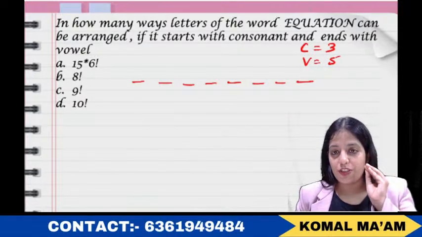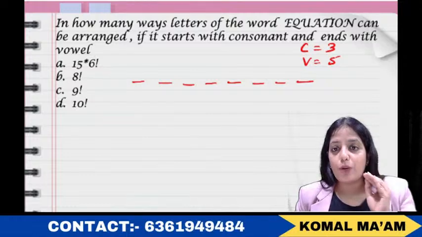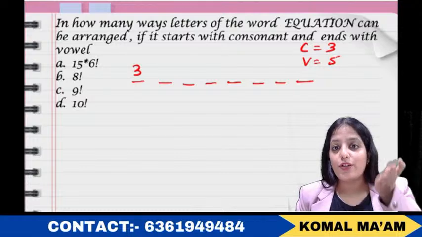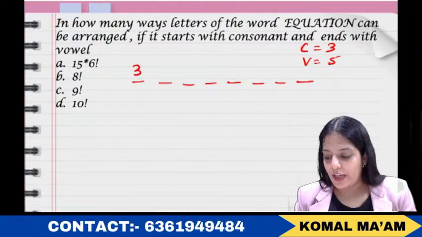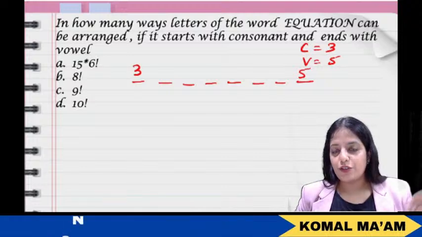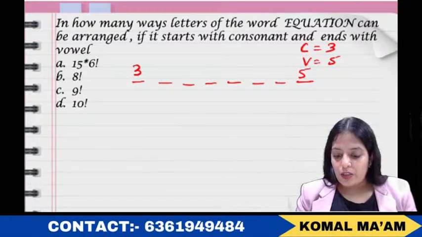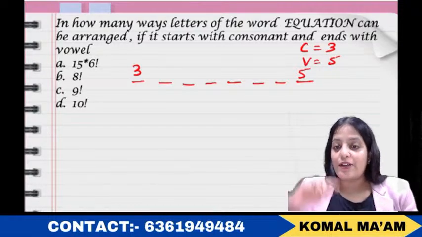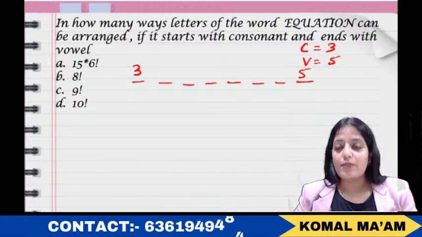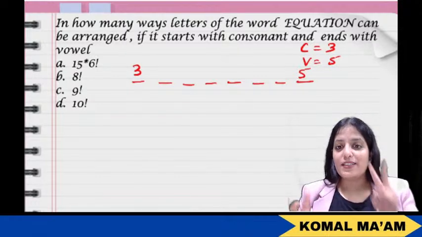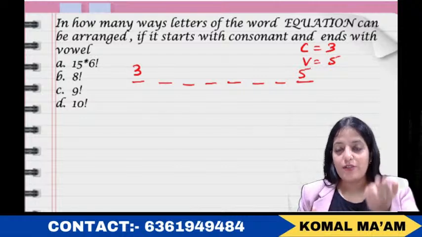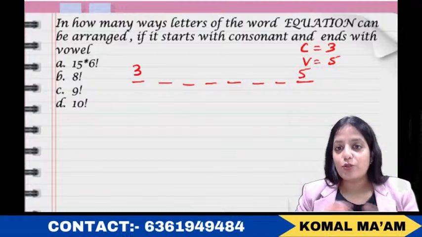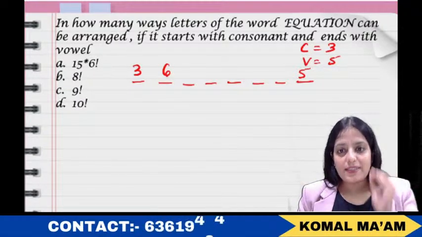So for the first position, how many options do we have? Start with consonant. So we have 3 options to fill, right? For the last position, how many options do we have? We have 5 options to fill. So we'll write 3 at the first place and 5 at the last place. Now we do have 3 options to fill at the first place, but only 1 will sit. For the last place we do have 5 options to fill, but only one will sit out of those 5. So basically 2 options will be gone. Now all in all we are left with 6 options for the next position. So I'll come back to the second place. For the second place I am having 6 options to fill.